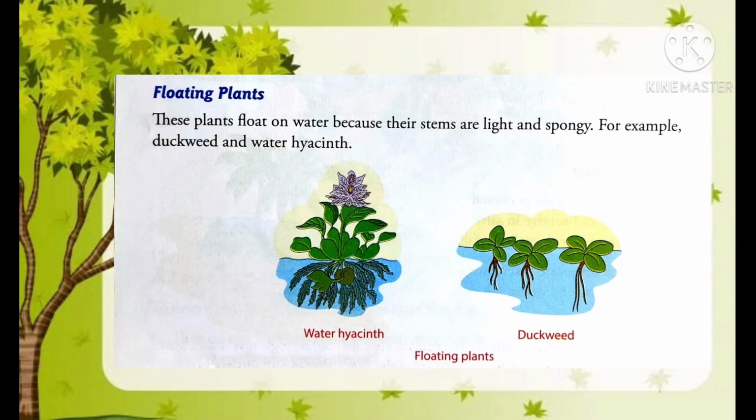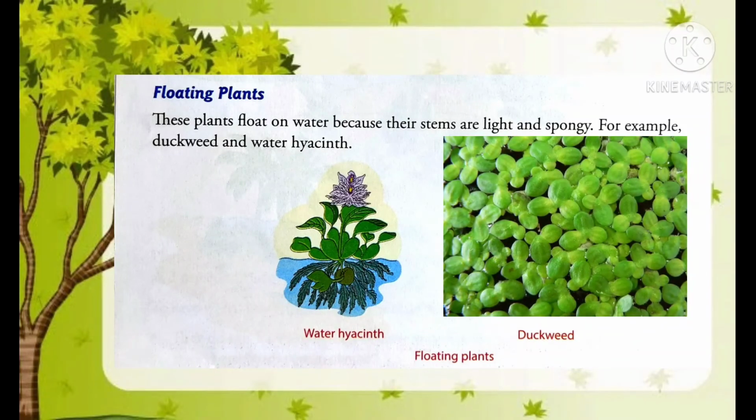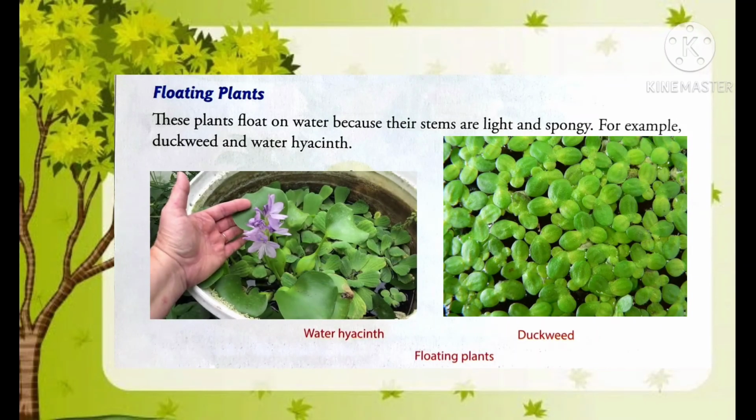First one is floating plants. So as the name reflects, floating plants are those plants which float on water, and they float on water because their stems are very light and spongy, so they keep on floating on water. And the examples of such plants are duckweed and water hyacinth.